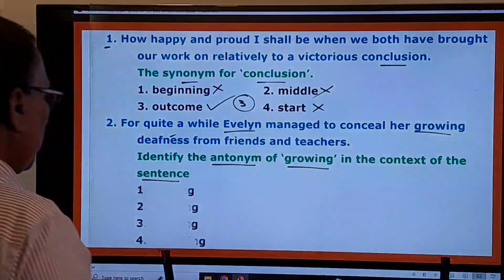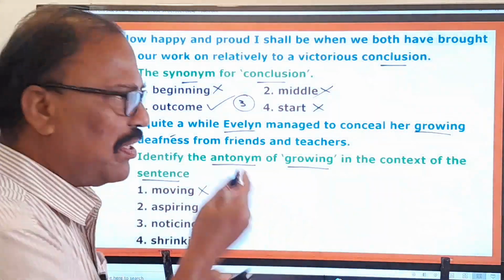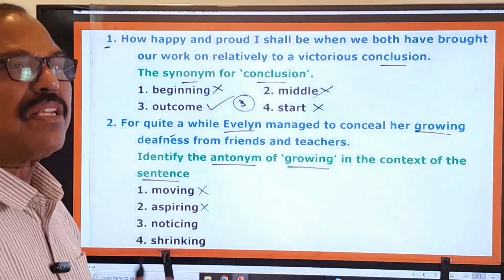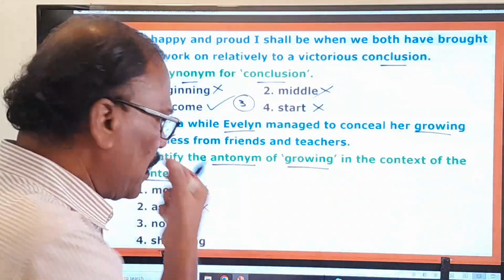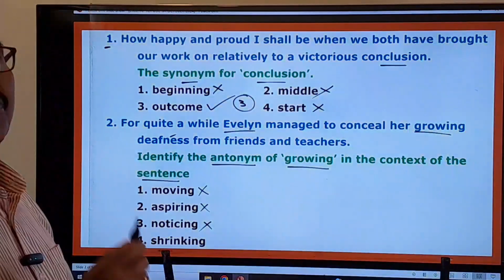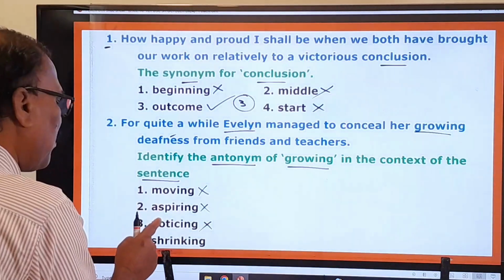That will become very easy for you. And here what are the options given? Moving is not the right one. Moving means going forward. Aspiring is also not the right one. Aspiring means desiring for, koru konuta. Noticing is also not the right one. Noticing means watching, observing and all that. So here first one, second one, third one are gone.